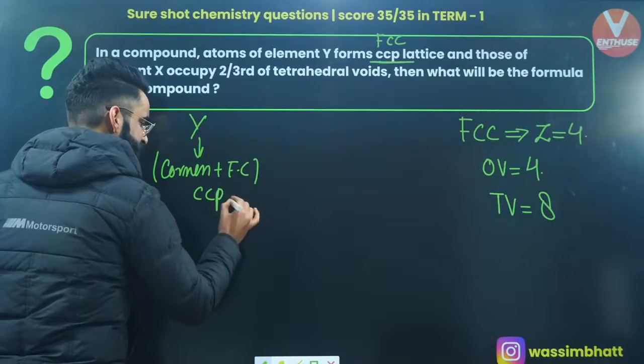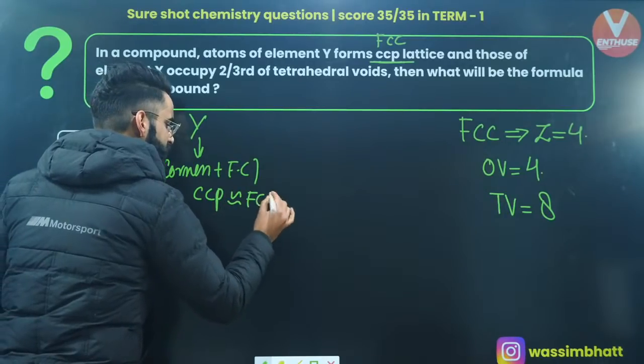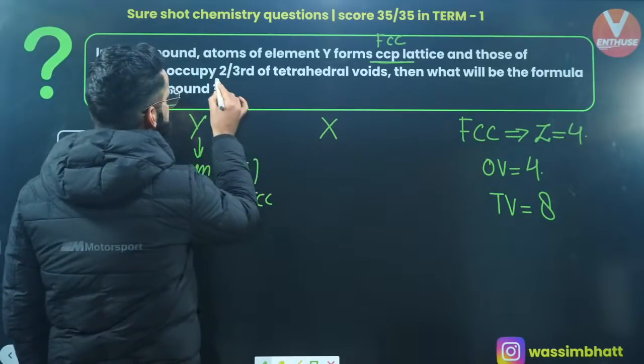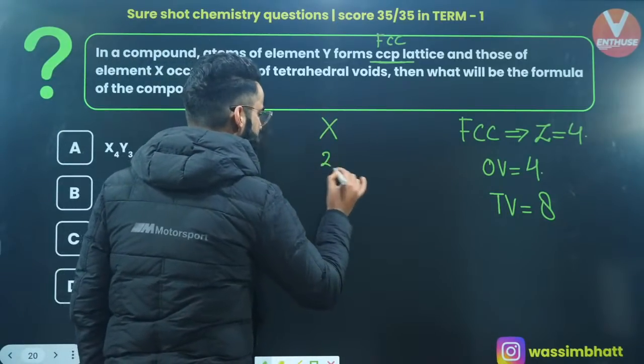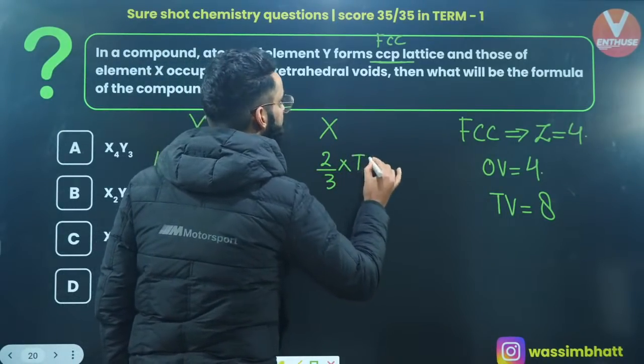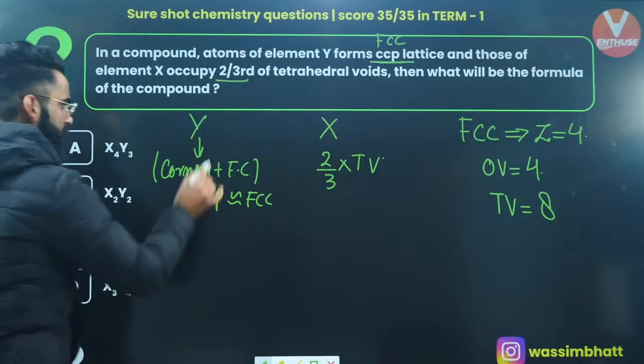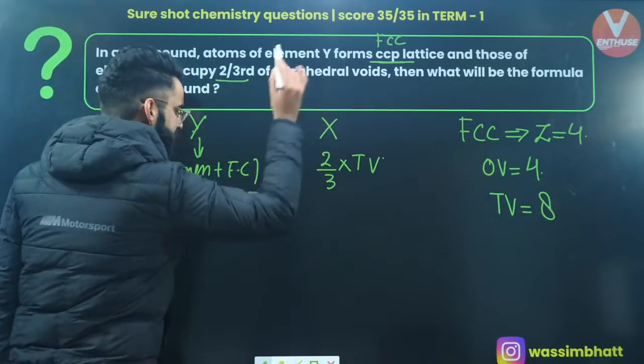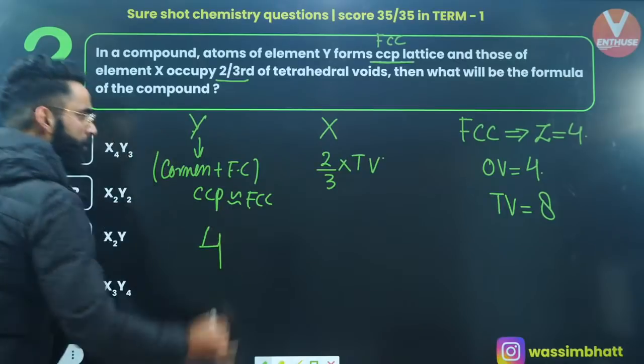They are forming CCP. CCP means FCC, corners and face centers. And similarly, atom X occupies 2/3 of tetrahedral voids. What will be the formula? Have a look. First of all, Y particles, they are forming FCC. For FCC, what is the value of Z? That's 4. So I'll be directly writing 4 over here.